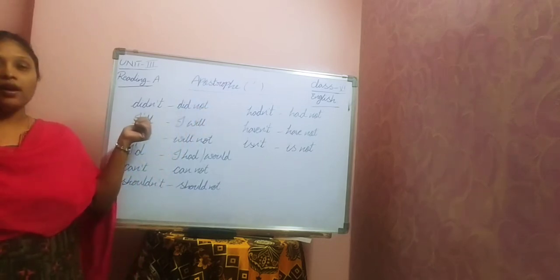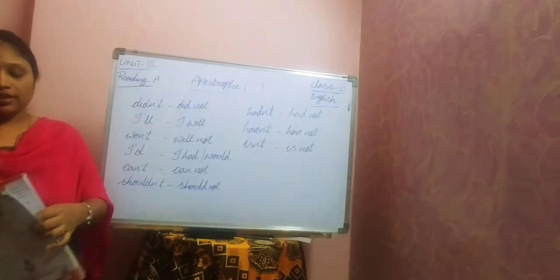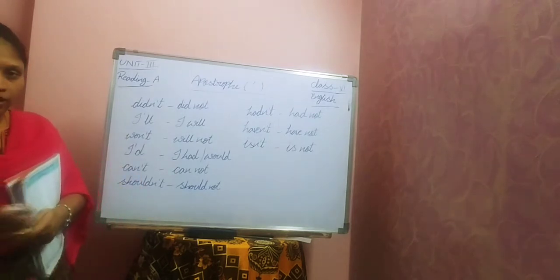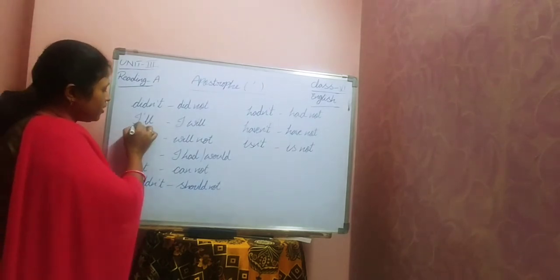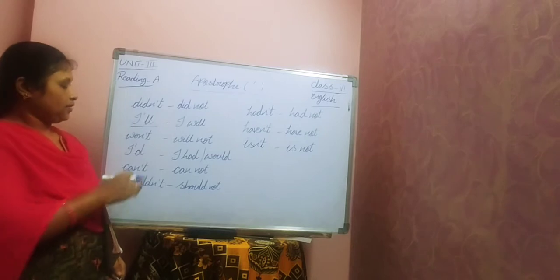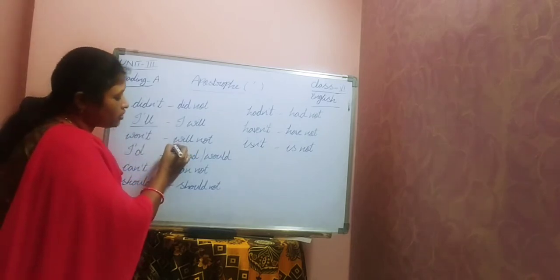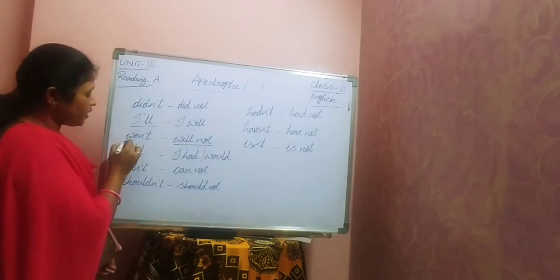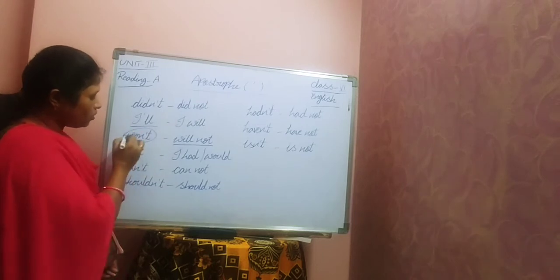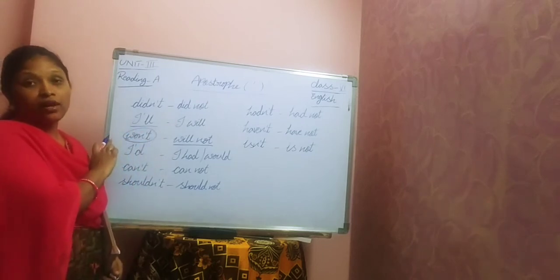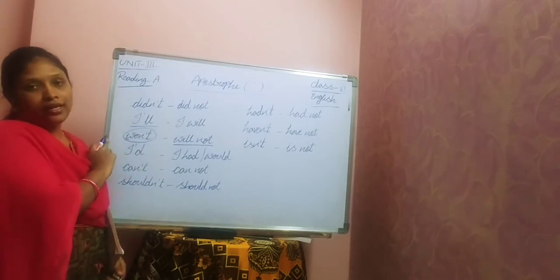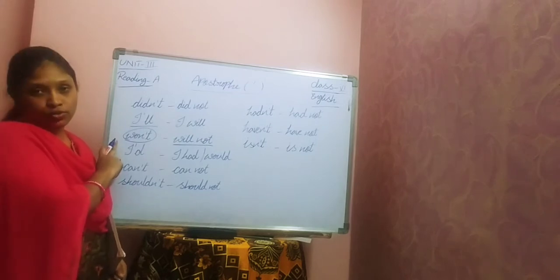Second one, I'll, so it must be written like this. Be careful here, I will. Third one, will not should be written like won't. Don't say willn't. We have to say won't. I won't come to office tomorrow.